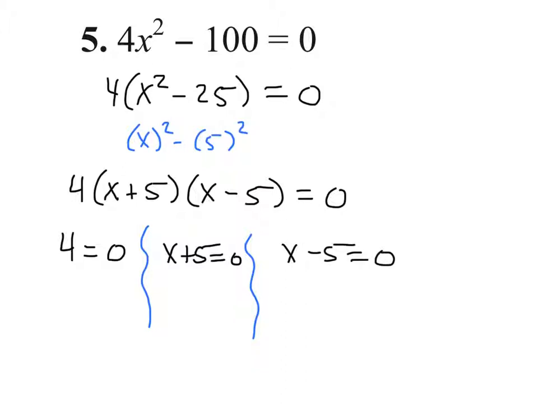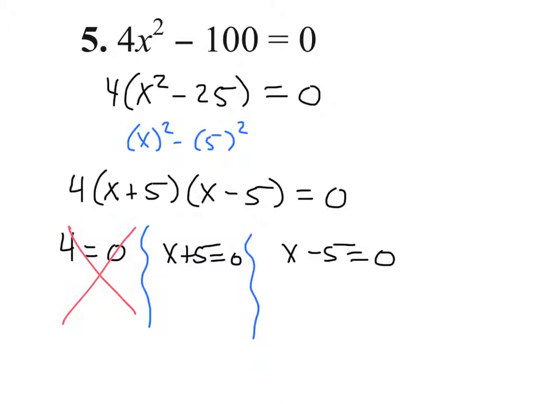Well, our first question is, does 4 equal 0? No, it doesn't. Never has. So that's just a wrong answer. Cross it out. Okay? Well, now we go to the next one.